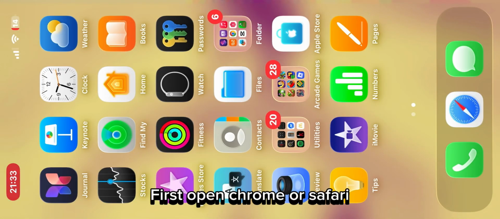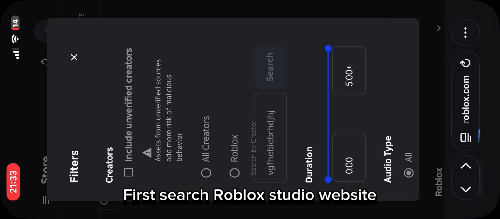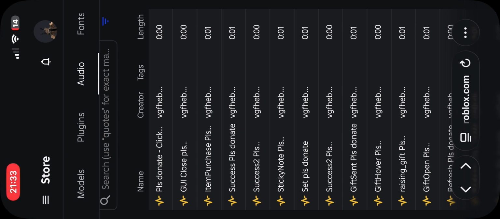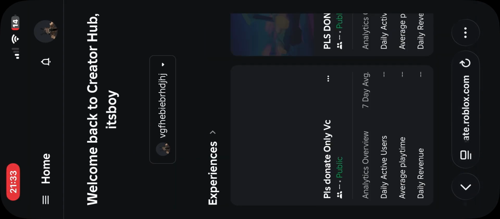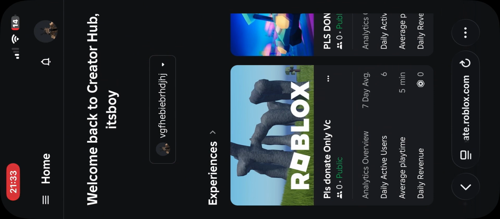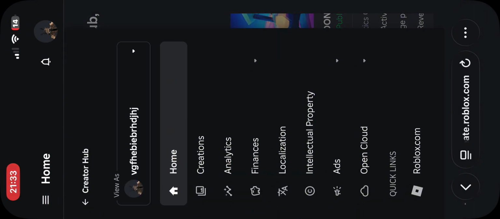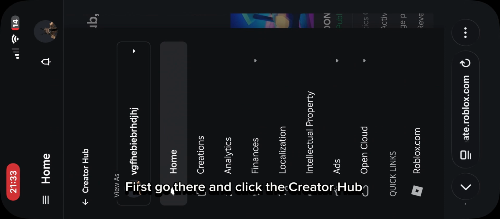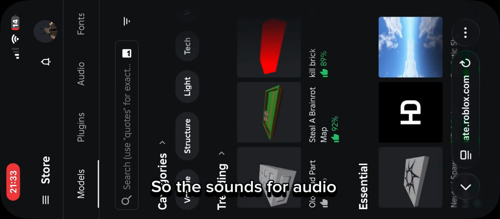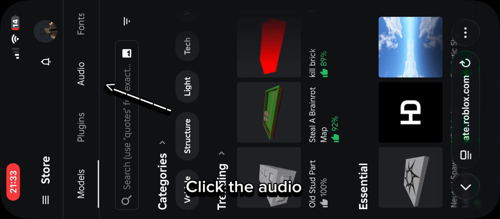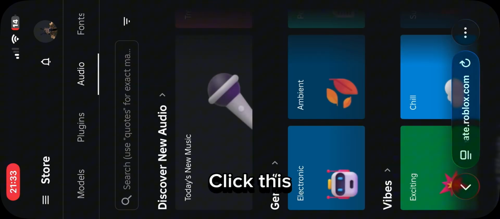First, open Chrome or Safari. Search for the Roblox Studio website. Go there and click the Creator Hub, and click Store. The sounds are under audio, so click Audio. Click this.